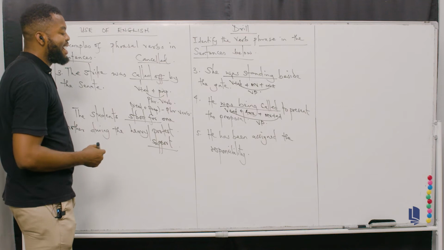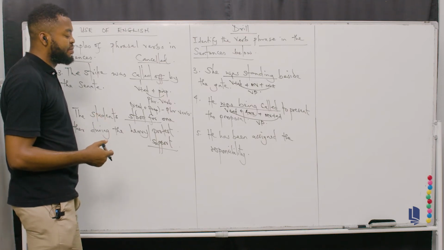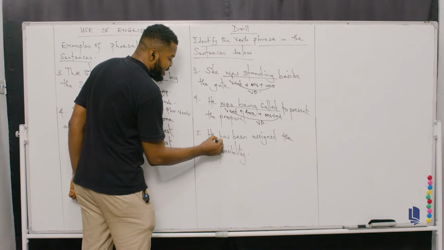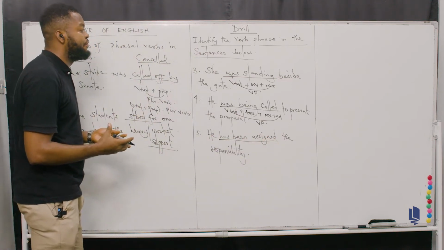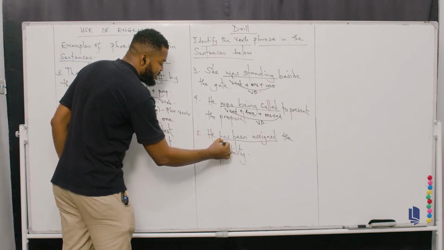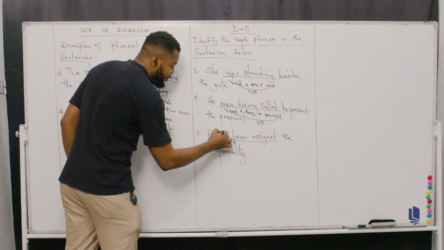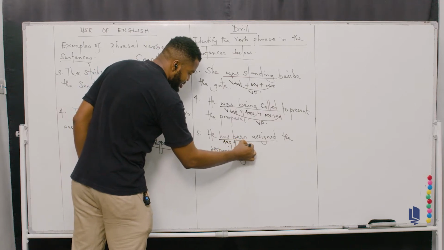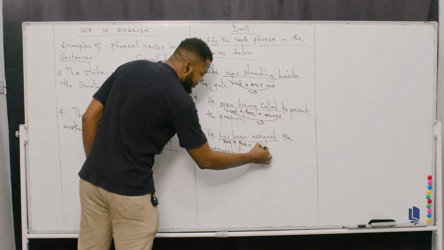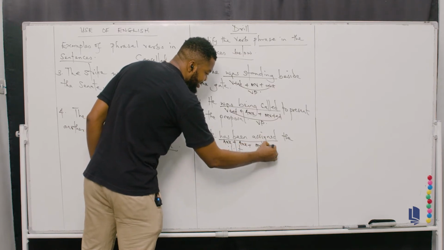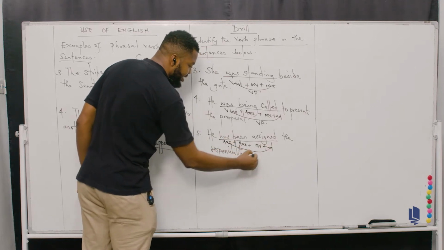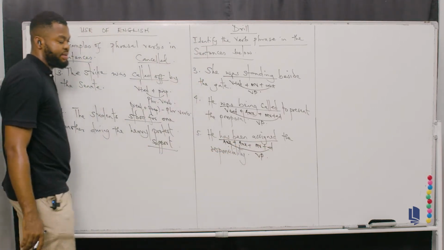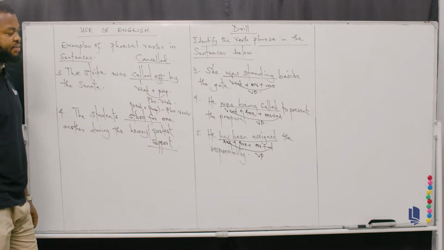Then, he has been assigned the responsibility. Okay, has been assigned is the collection of the verb phrase. So has is what? That's auxiliary plus auxiliary as well, plus assigned, that's the main verb, plus what? Ed, that's the past tense form. So if you join all this together, you will definitely form a verb phrase.